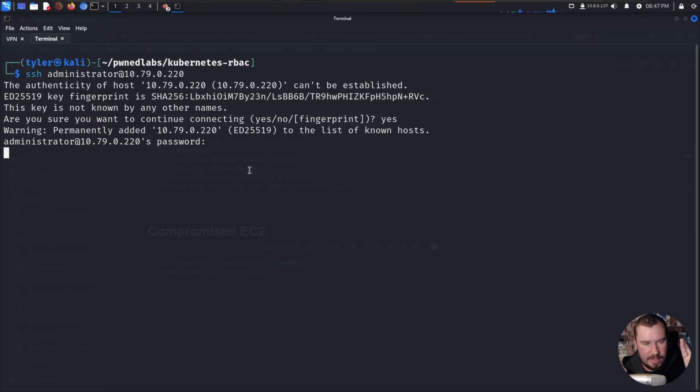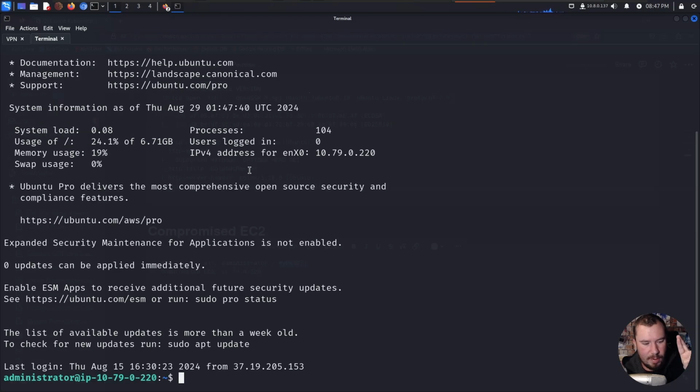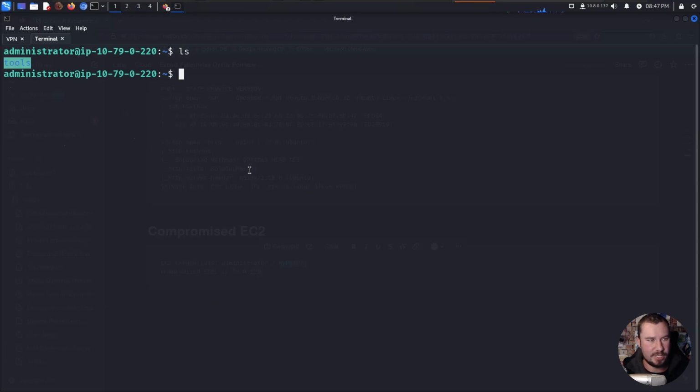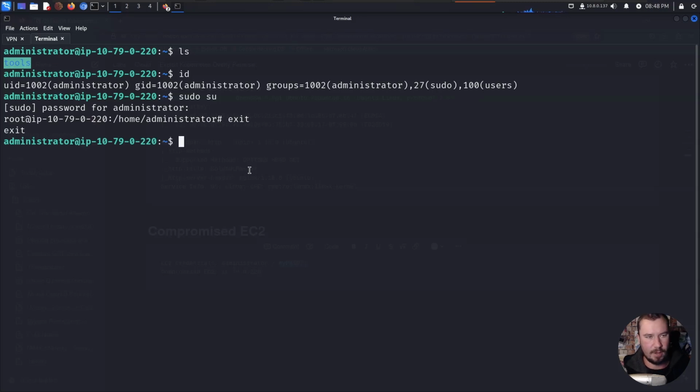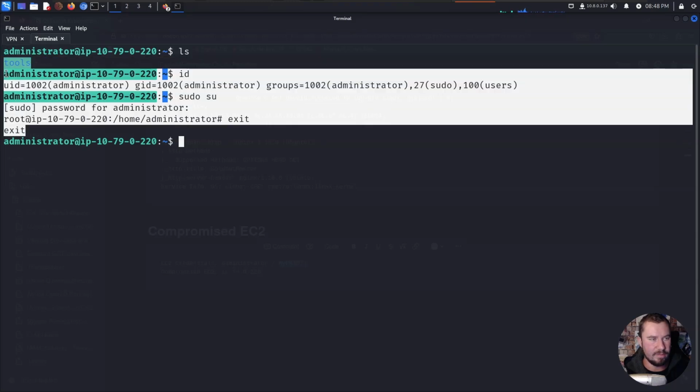Go ahead and copy that, jump back over to this, we will paste it in and enter. And then you cross your fingers and you hope it works, and it does. So we do have full SSH access to this machine as the administrator. We can sudo over to root, it looks like, if I paste in the password again, and now we have root access. So we have that information. We go ahead and grab this for our notes, and we know that we have SSH access.